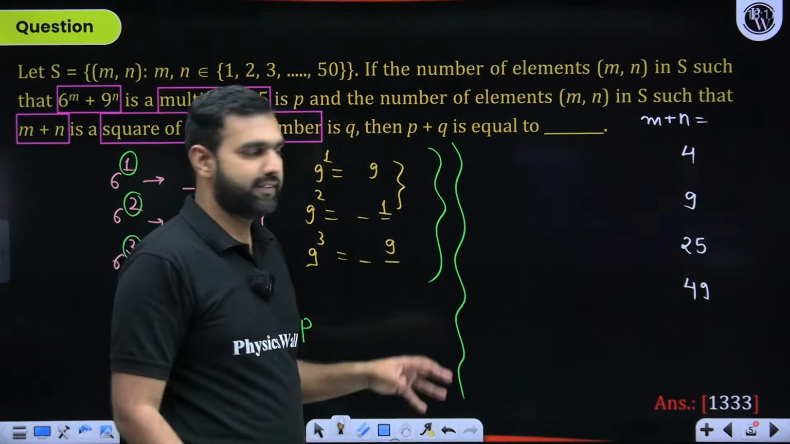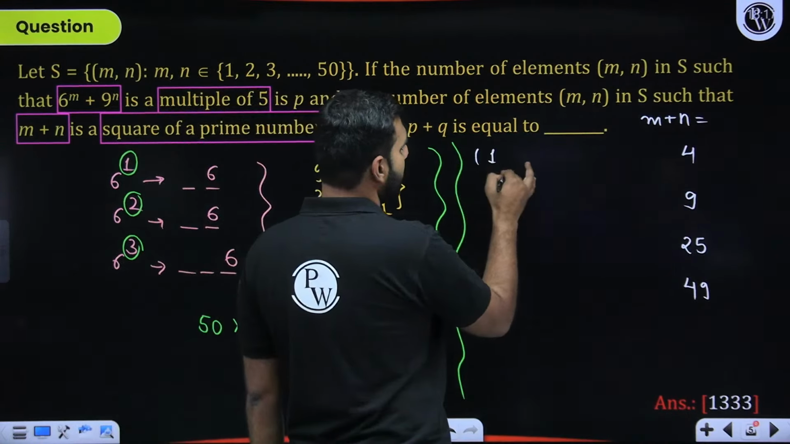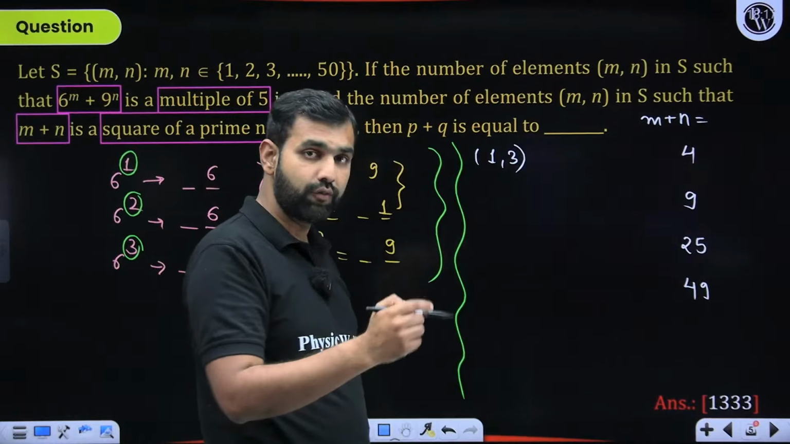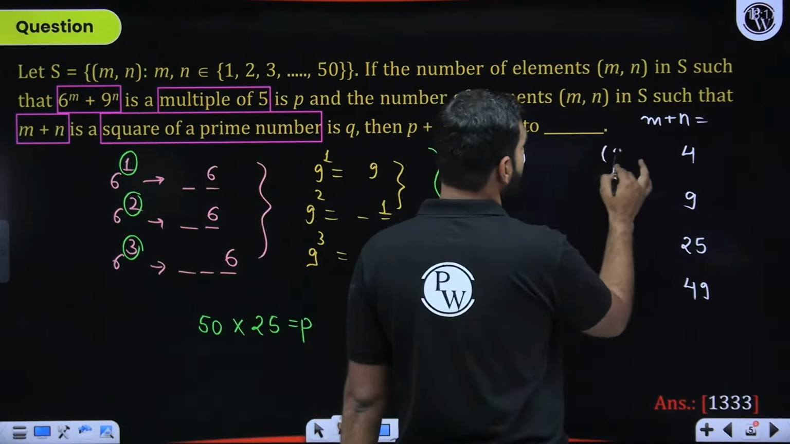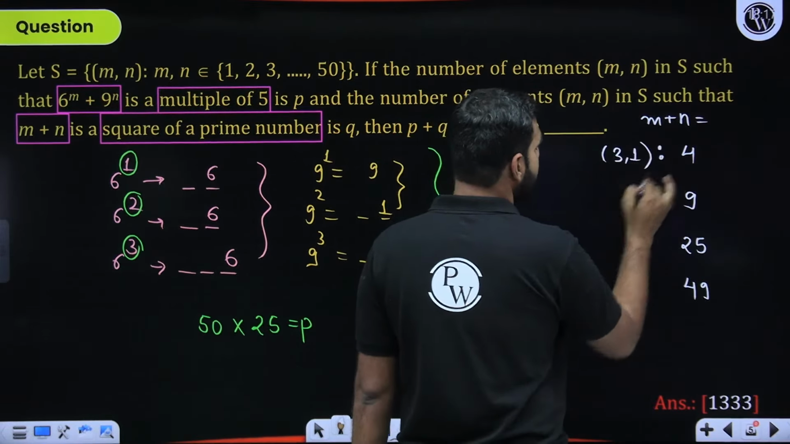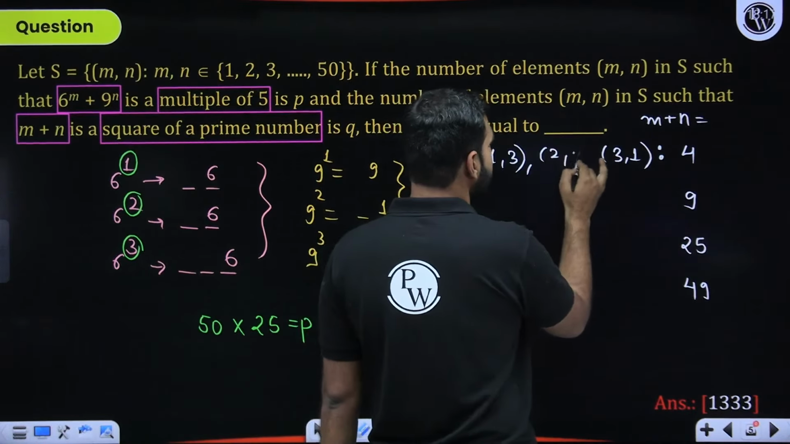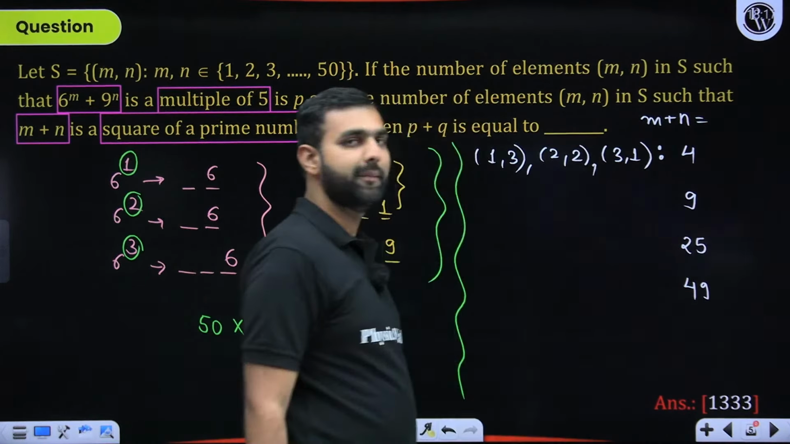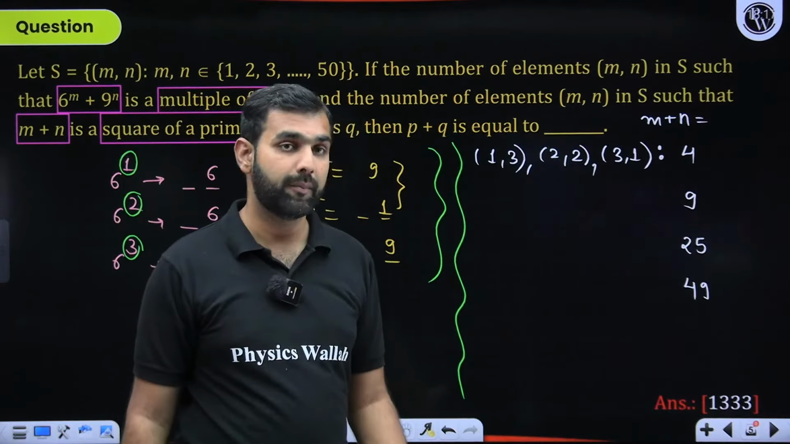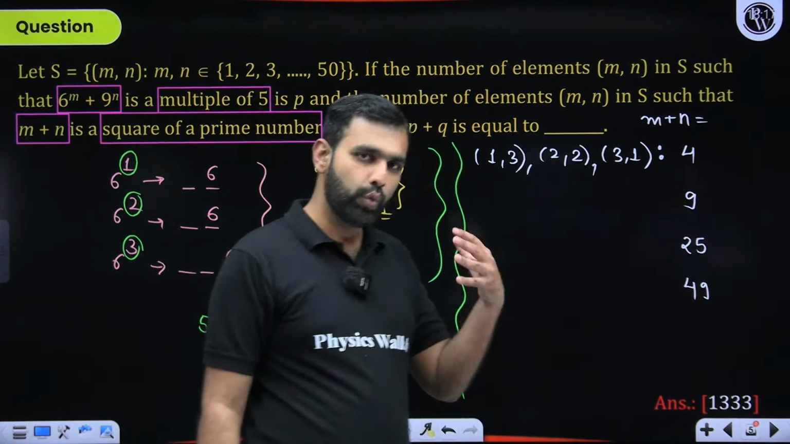If I have choices, I'll say the first possibility will be 1 comma 3. So if 1 comma 3 fulfills the case, 3 comma 1 will also fulfill the case. I hope you're understanding it. And the other case will be 2 comma 2. So are you understanding there will be 3 favorable cases? Similarly, now you will start seeing a pattern.